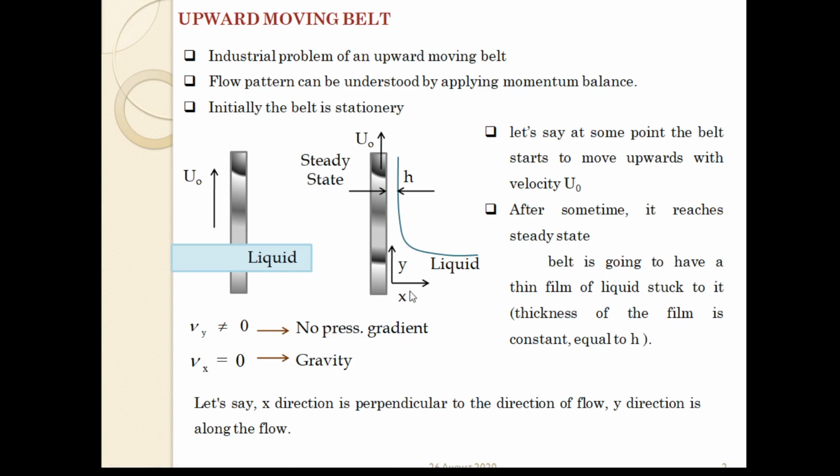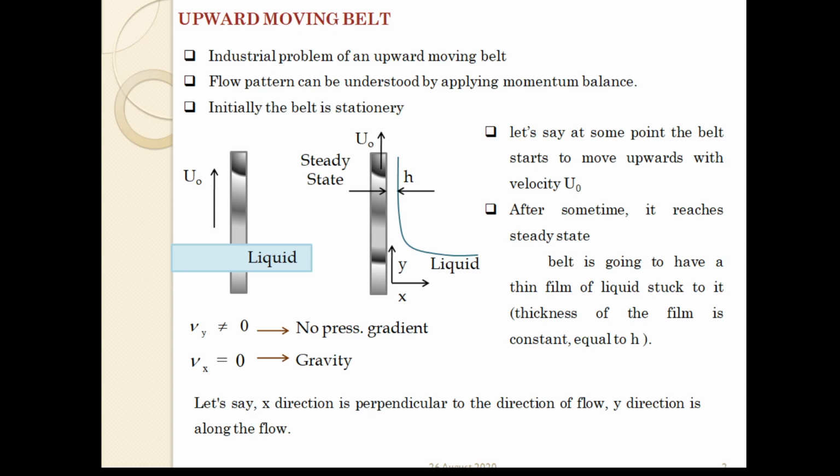So the belt starts to move upward, and it will carry a thin film of liquid along with it. But gravity would like to drain the liquid.